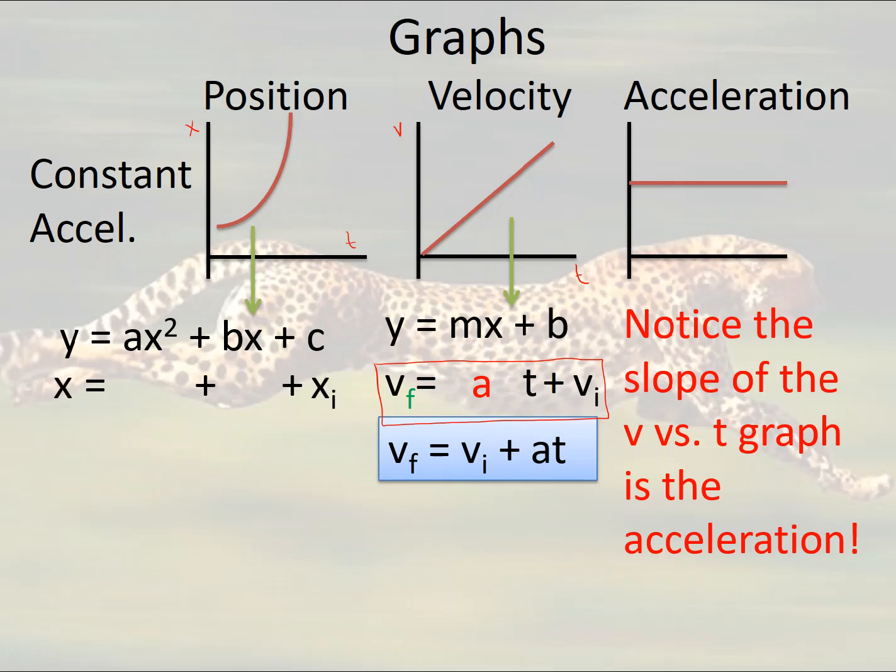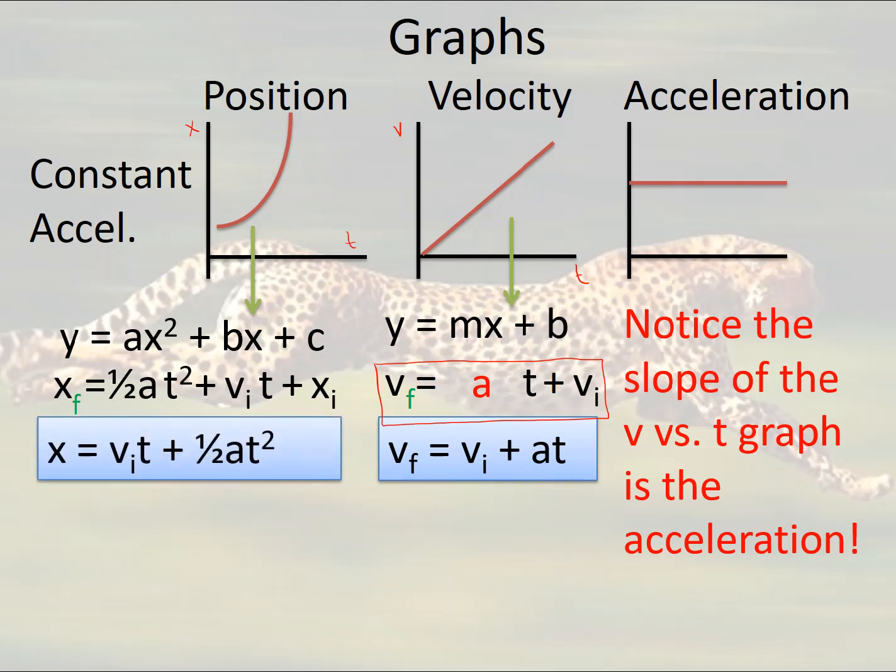I can substitute in my initial y value, which is going to be the constant at the end, so it'll be the x initial, and then I can put in the t's for all my x's because that's what's on the x-axis. And if we do a little bit of math magic here, which will make sense a little bit later, then we're adding the 1/2 at squared plus vit plus x initial. And notice again that that equation is also one of the other kinematic equations that we have.